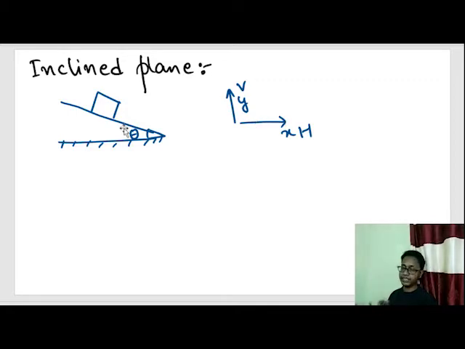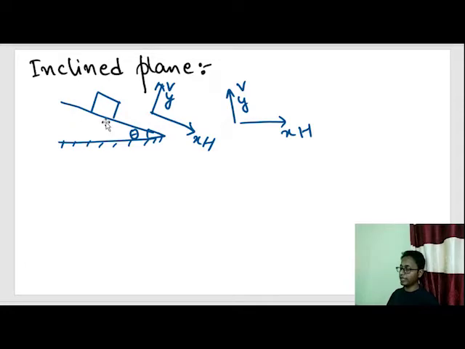But whenever there is an incline, we break the forces into this component. This becomes our y component. This direction is nothing but perpendicular to the incline, and this direction becomes our x-axis or horizontal component.